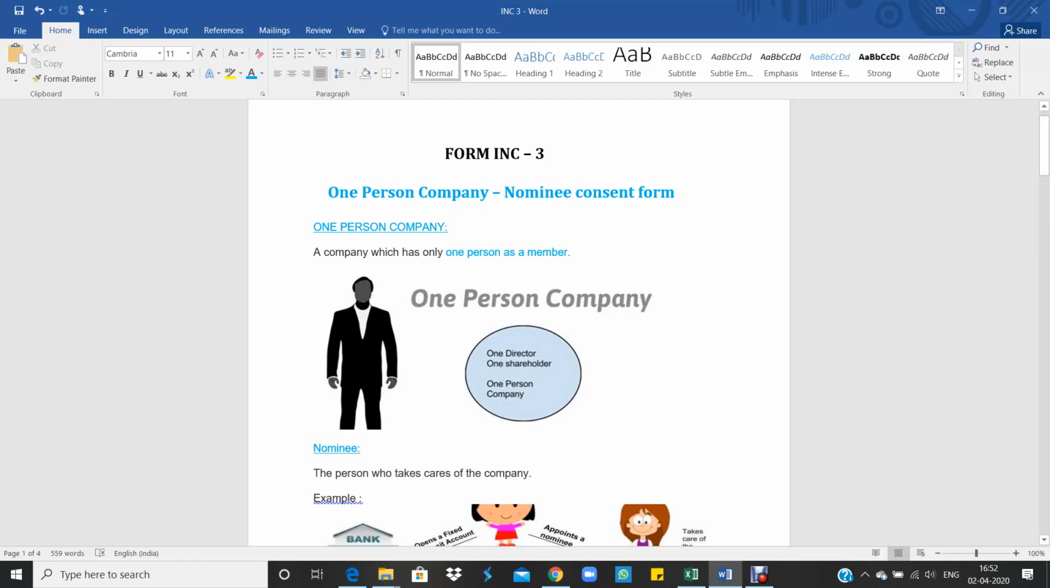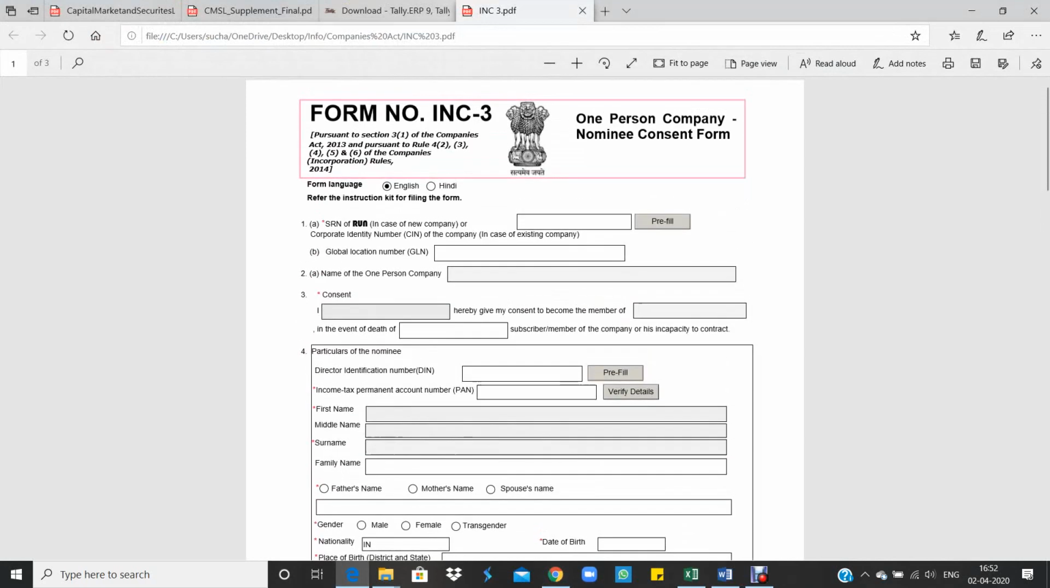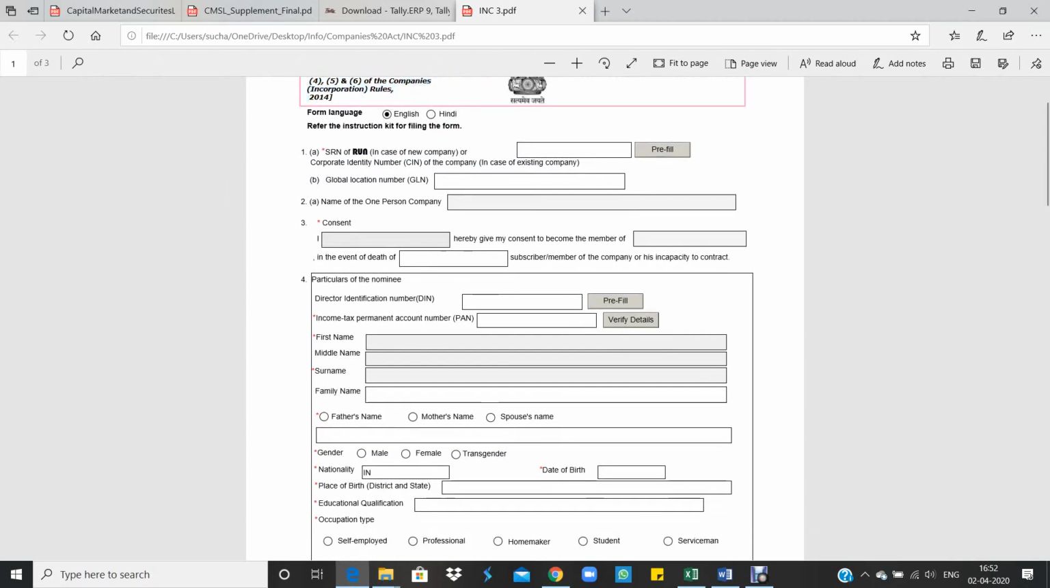Let's see how the form INC3 looks and what are the details we have to feed in it. Now, this is form number INC3. So what is form number INC3? It's a one person company nominee consent form. What are the sections that deal with INC3? Section 3 sub-section 1 of the Companies Act and rule 4 of the Incorporation Rules 2014, sub rules 2, 3, 4, 5 and 6. Okay. So the form language may be English; refer to the instructions.